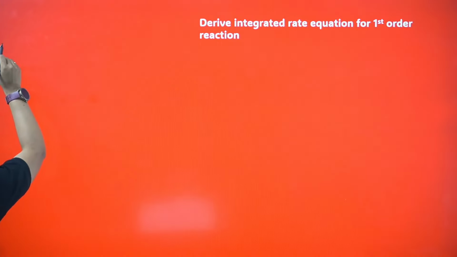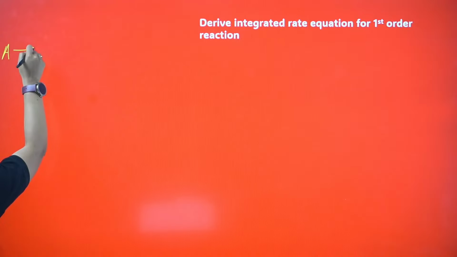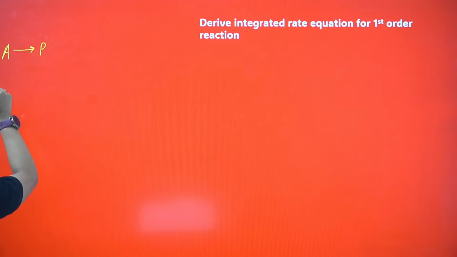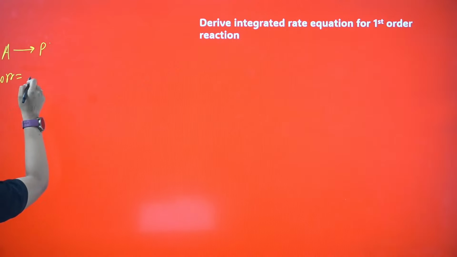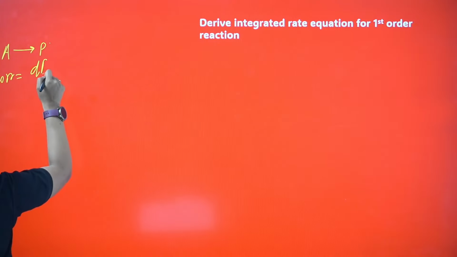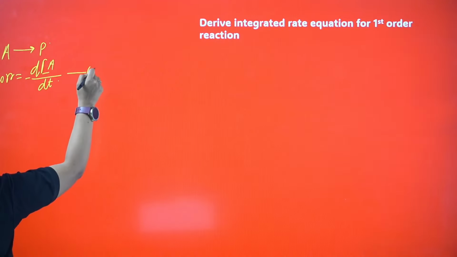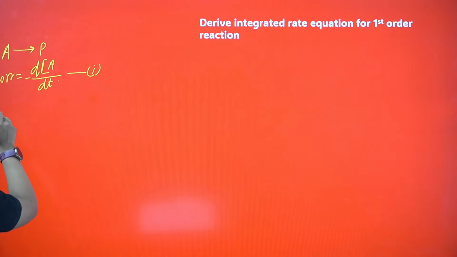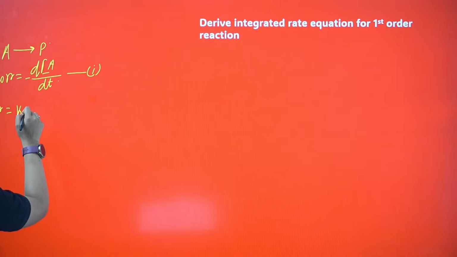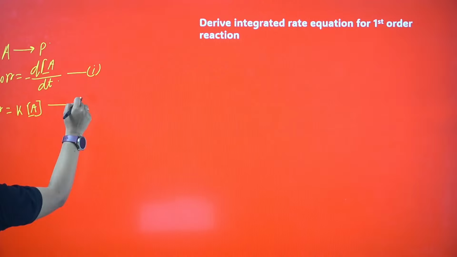So I can start from A will give you the product. The rate of reaction I can write as minus dA by dt. This is my equation number 1. And rate can be written as k into A power 1, right? This is your equation 2.